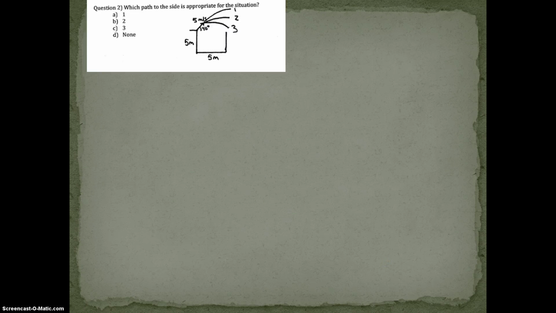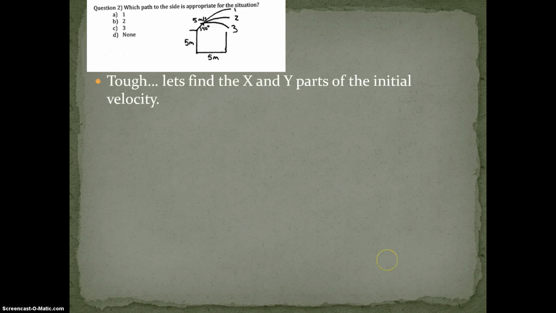And now for, I think, the toughest one of them all, number 2, the real number 2. You shoot something off at 5 meters per second at 40 degrees. Which of those paths is appropriate for the situation, 1, 2, or 3? All we know is it starts 5 meters above the ground, and we're looking 5 meters away. So how I want you to approach this: your first thought is, I don't really know what 5 meters per second at 40 degrees is, but we have two distances, one in the y, one in the x. Let's find the x and y parts of this initial velocity.